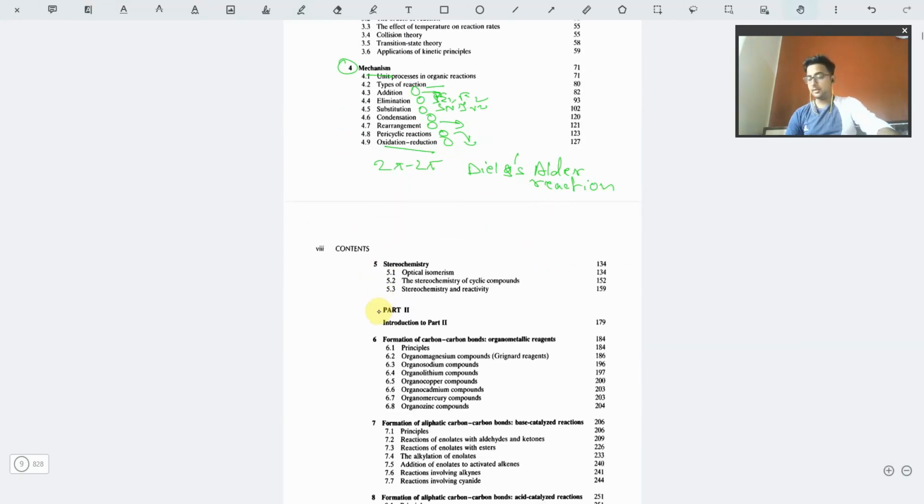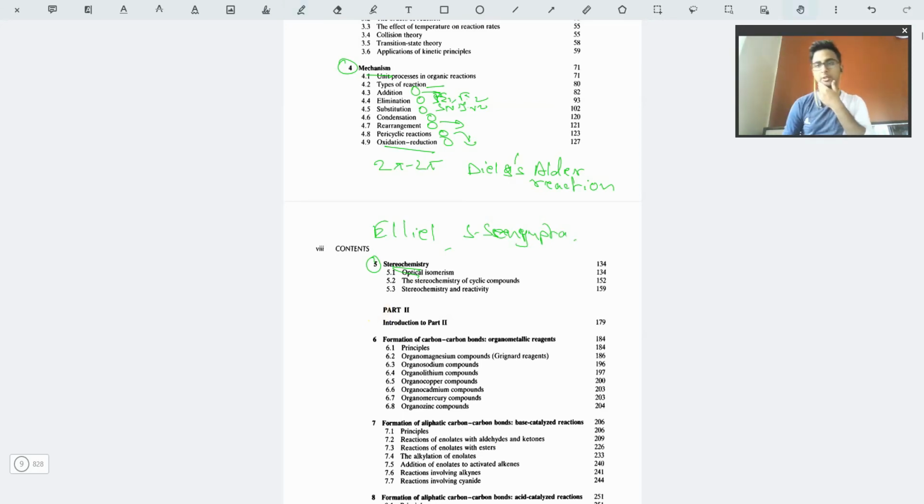Next we have stereochemistry. Now I would like to mention that stereochemistry in this book is one of the best given if you are considering the stereochemistry of just reactions. If you want to understand the basic concepts of stereochemistry, how molecules can be oriented in 3D space, you can consult any other book that I'll be mentioning. One of them is Eliel and one is S. Sengupta. These are some standard textbooks which you might follow.